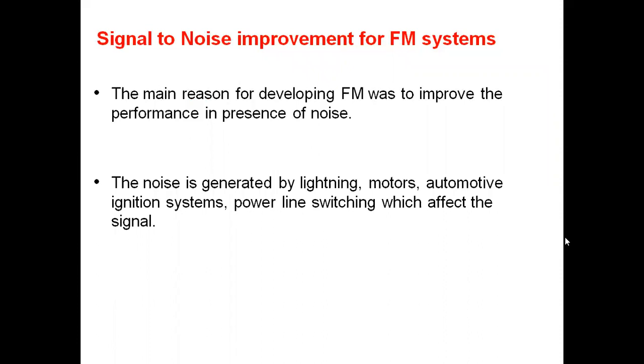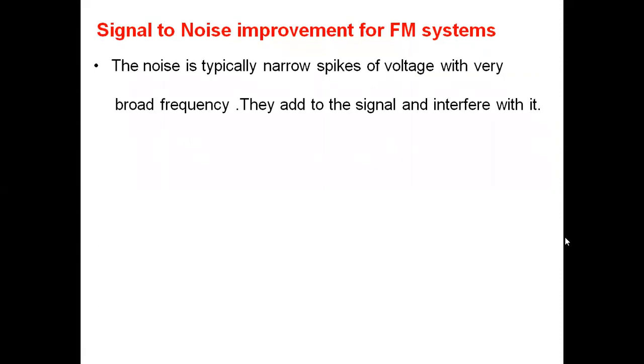The noise is generated by lightning, motors, automobile ignition systems, and power line switching, which affect the signal in the channel. Most of the noise added to the FM wave is in the channel only, and that noise we can minimize by making use of signal to noise ratio improvements. The noise is typically narrow spikes of voltage with very broad frequency. Broad means the noise will have higher frequencies. It has a wide range of frequencies.